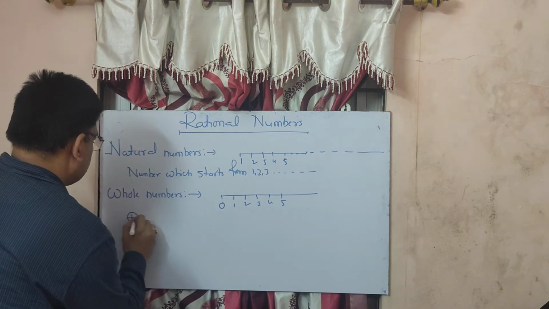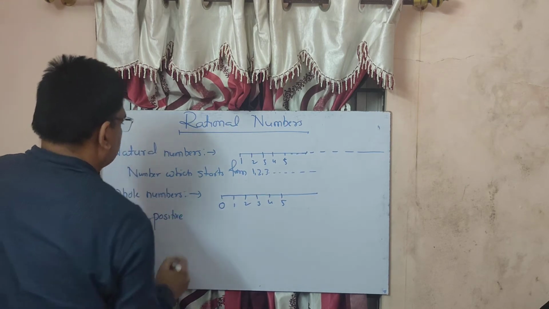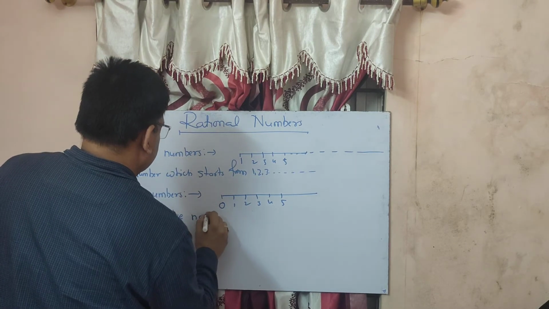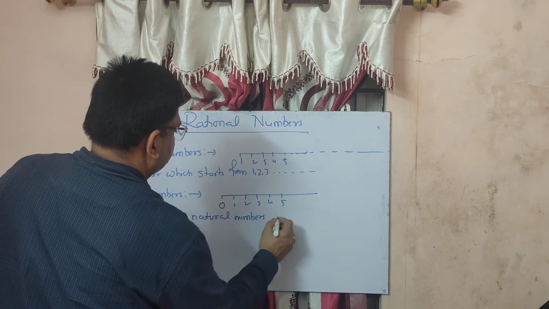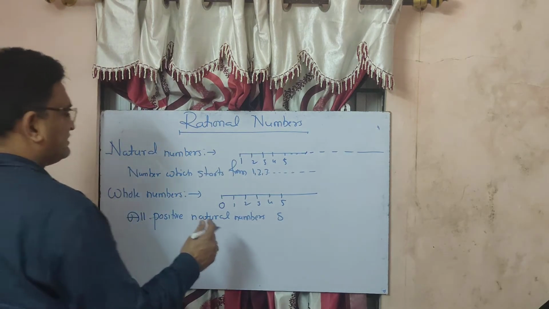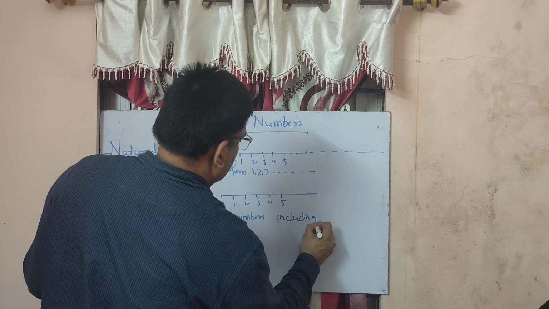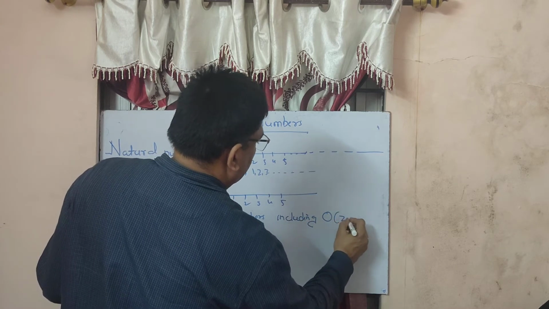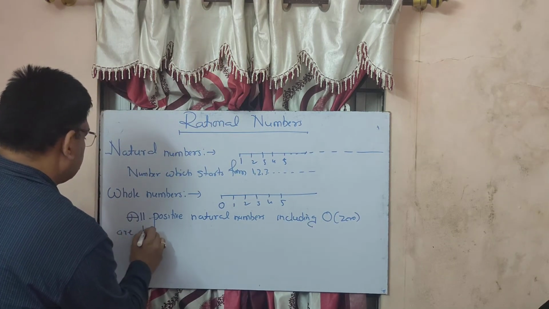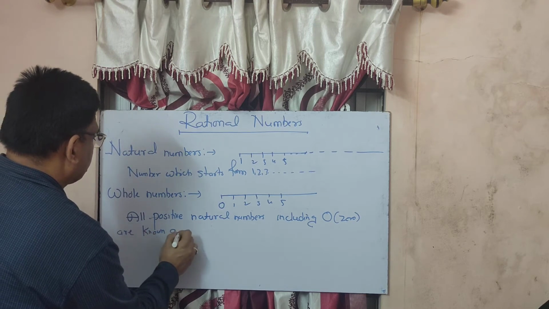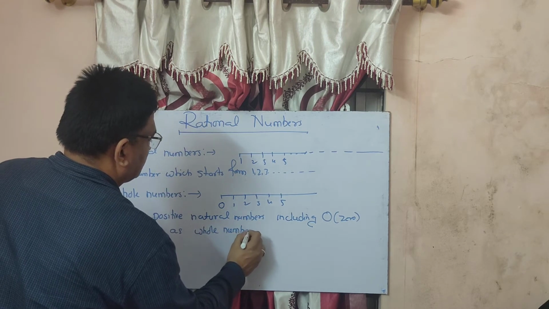All positive natural numbers including 0 are known as whole numbers.